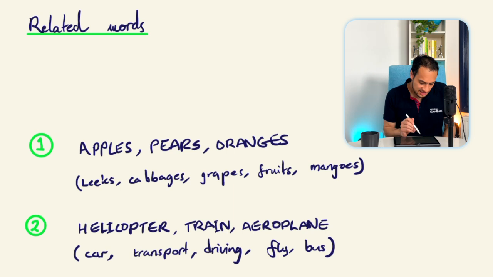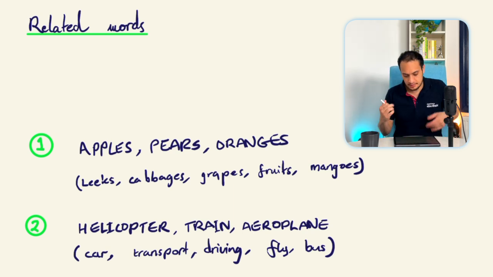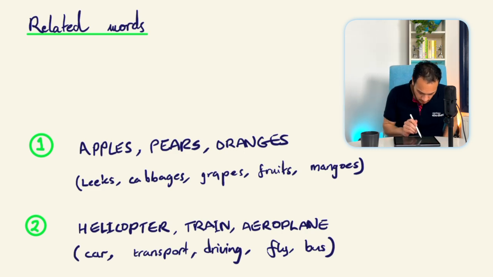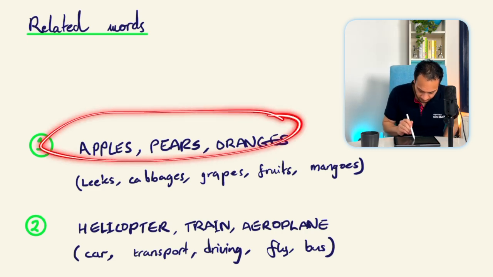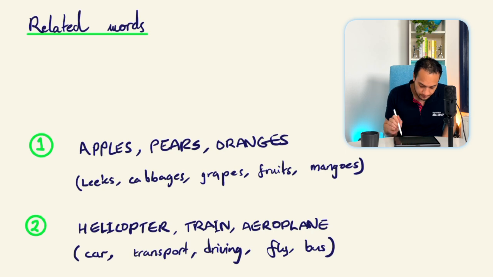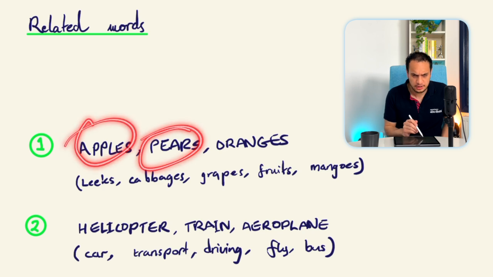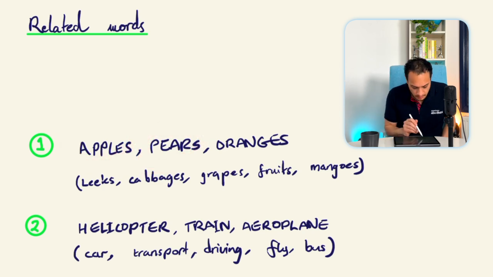Question 1. We've got apples, pears and oranges. Well, let's think about what they are. They are fruit. There's no similarity in terms of colour across all three either, so we know it's nothing to do with that, because we've got oranges in there, whereas these are green usually, although apples can also be red. You've got leeks, cabbages, grapes, fruits and mangoes.